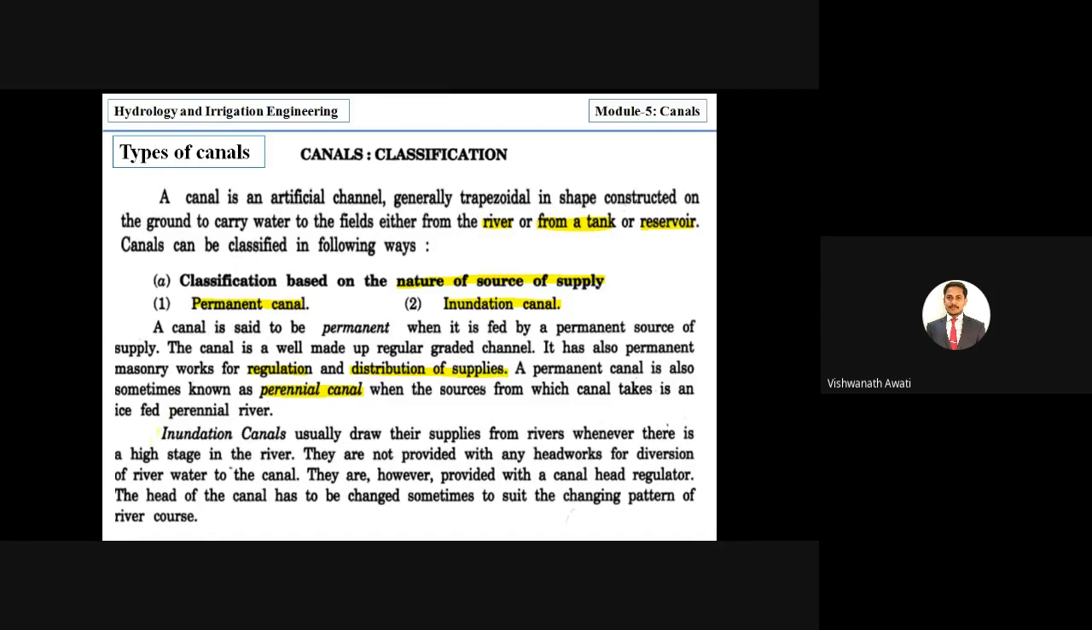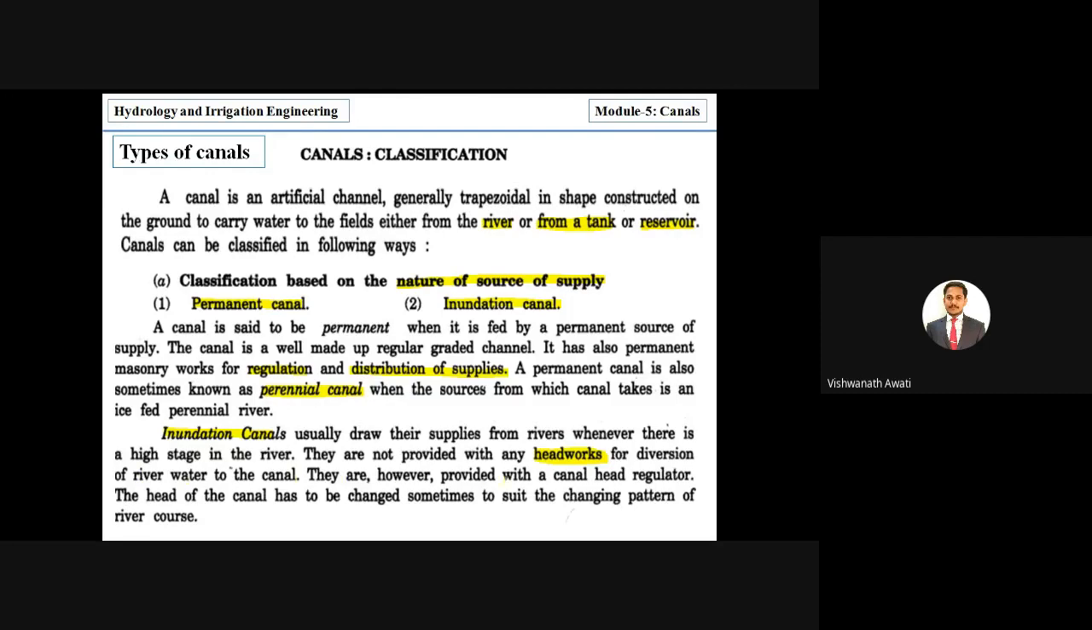Then we'll go for inundation canal. Why is it called an inundation canal? They usually draw their supply from rivers whenever there is a high stage in the river, mainly in the rainy season. They are not provided with any headwork for diversion, like a check dam or any structure which can store water on the upstream. There is no diversion of the river water to the canal.